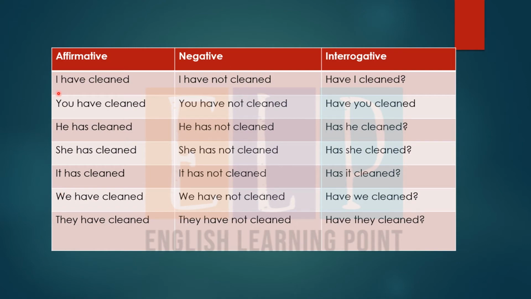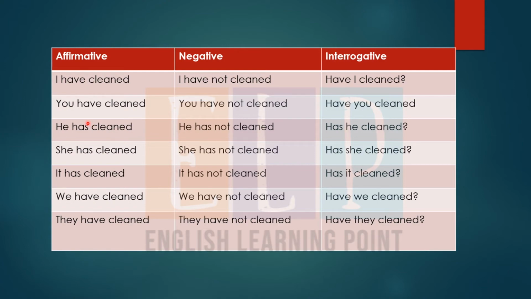For example, I have cleaned. While making negative, I have not cleaned. Interrogative, have I cleaned? With I, we use have. While making negative, I just put not after have. While making interrogative, I use have at the start of the sentence.